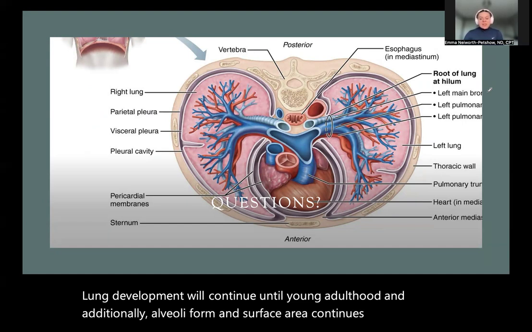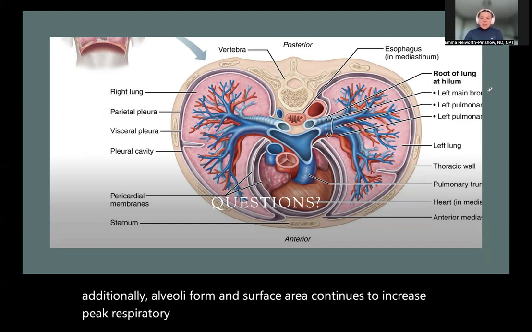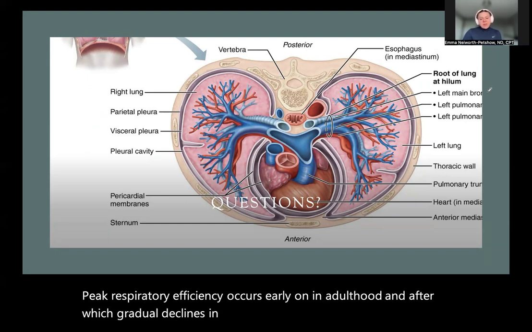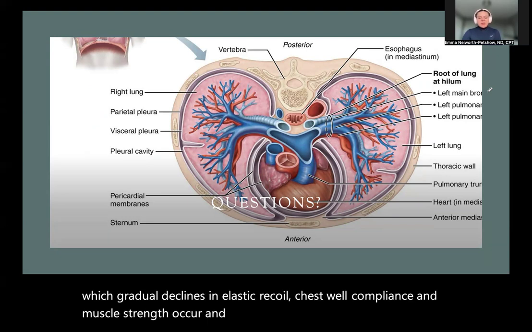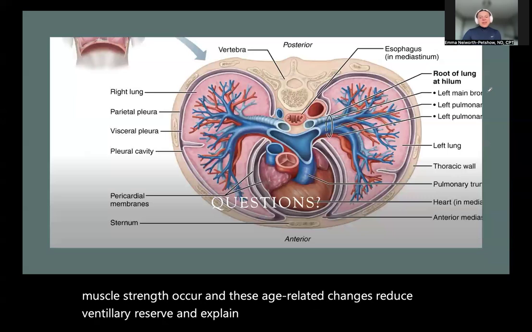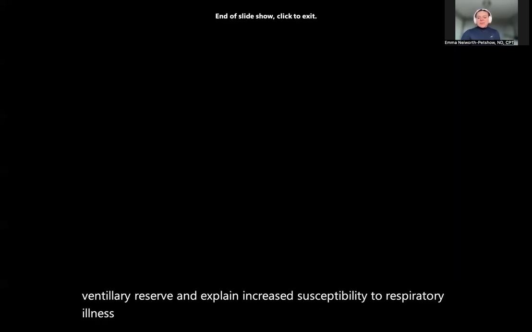Peak respiratory efficiency occurs early on in adulthood, after which gradual declines in elastic recoil, chest wall compliance, and muscle strength occur. And these age-related changes reduce ventilatory reserve and explain increased susceptibility to respiratory illness in older adults.